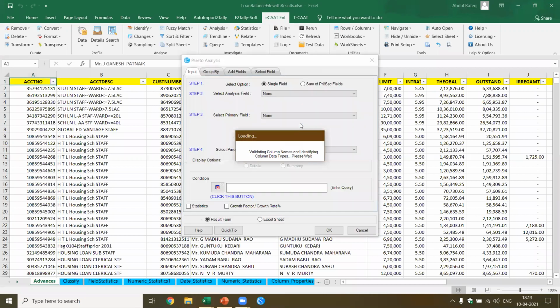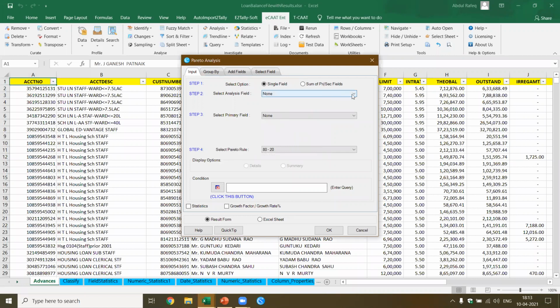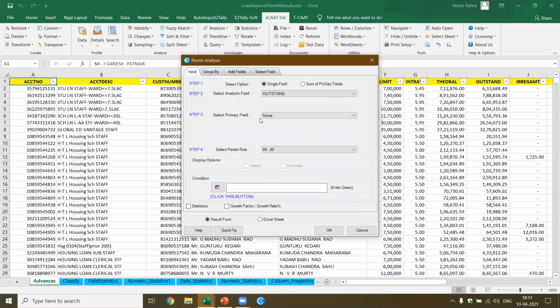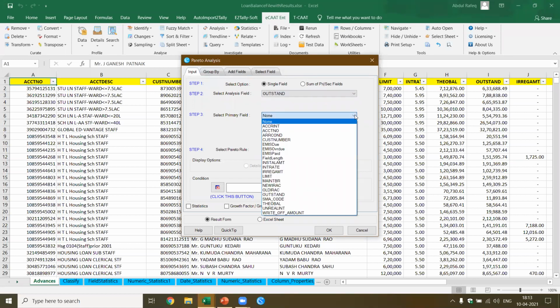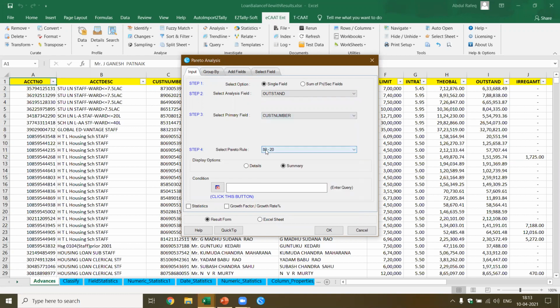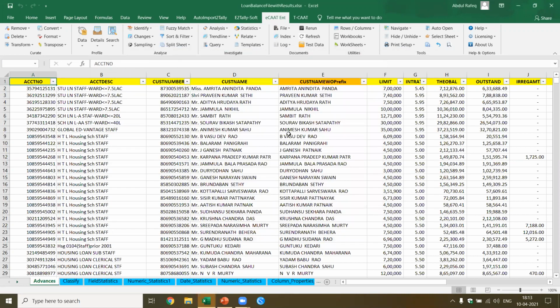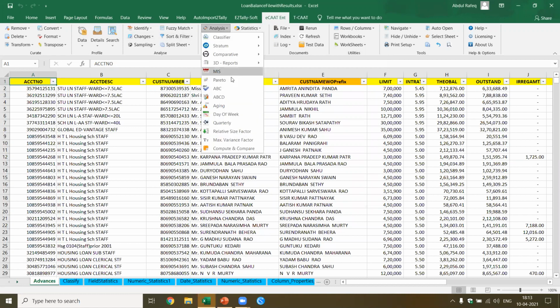What I want to know is, I know there are totally 3,425 accounts. What I want to know is based on the analysis field, which is the outstanding. Okay, select primary field, which is the customer number. Okay, I want to do the 80-20 and I want the summary. So I should be able to know based on the customer number. Okay, there is an issue here. Let's come back again and perform the analysis. I think I selected the wrong field.